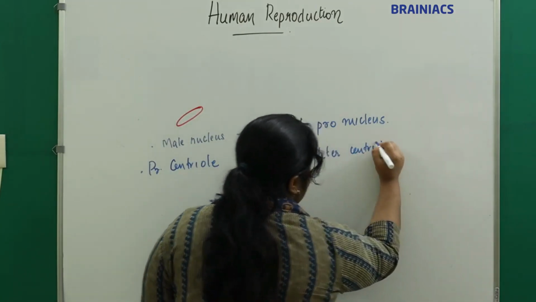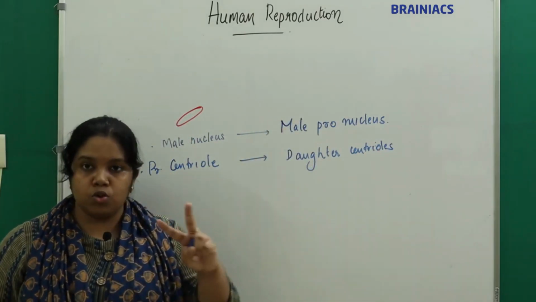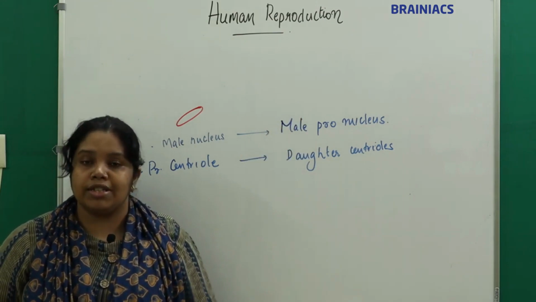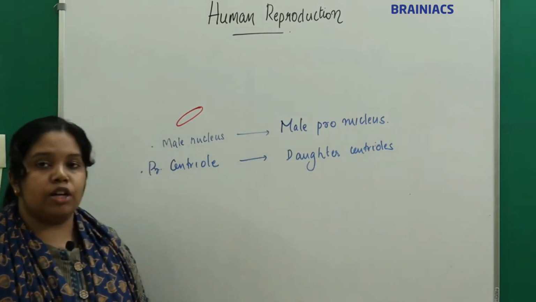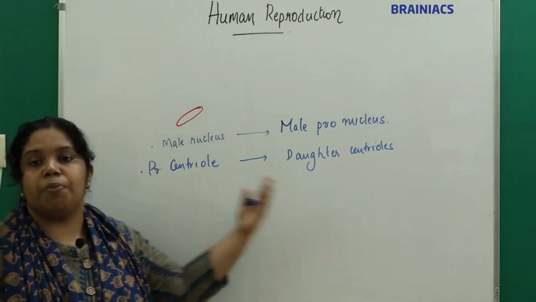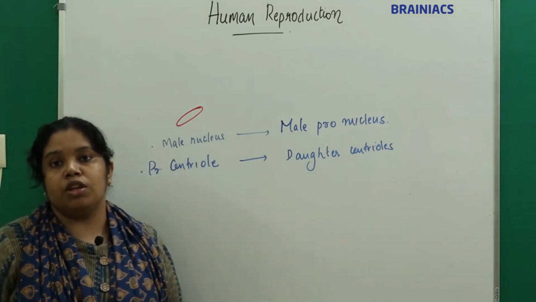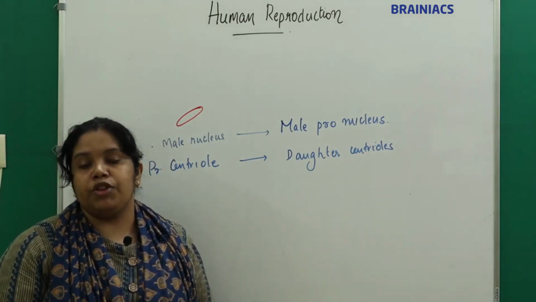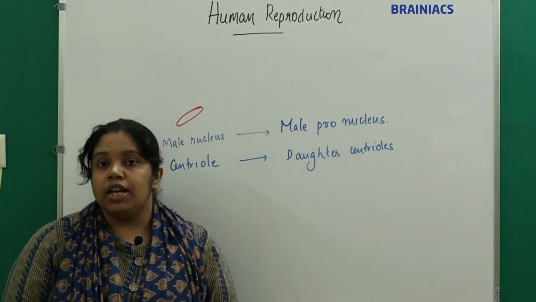Okay, the daughter centrioles, meaning two centrioles, will migrate to the two poles of the cell and start the formation of spindle fibers. The mitochondria form part of the female cytoplasm of the ovum. It forms part of the cytoplasm of the ovum.